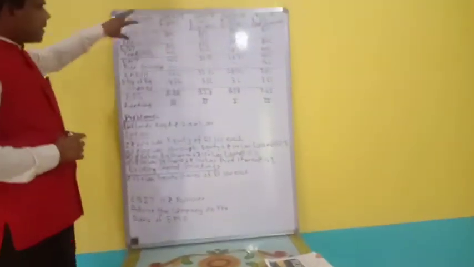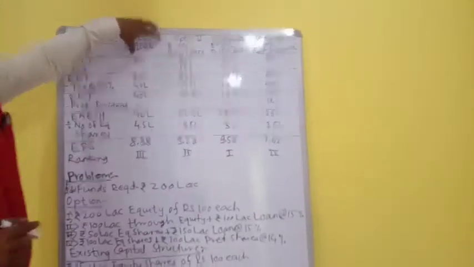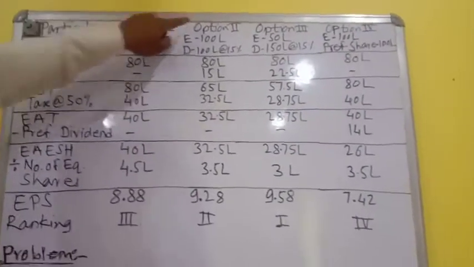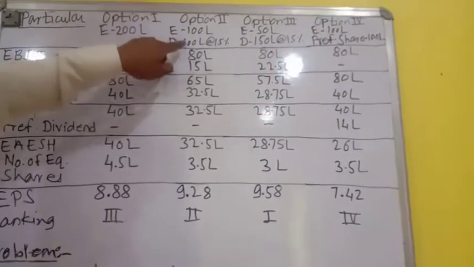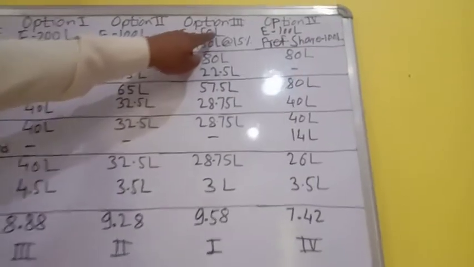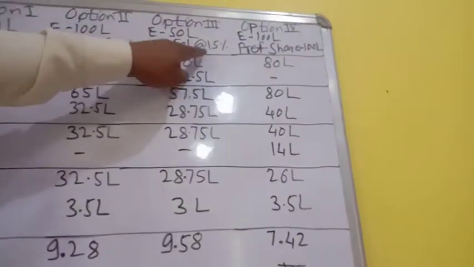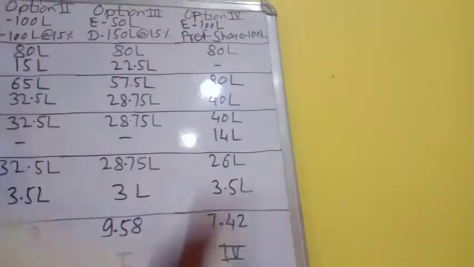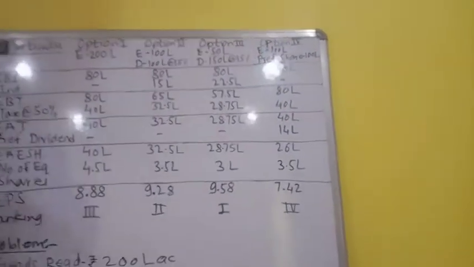Okay, now friends, we will draw the chart. Particulars: option 1, that is entirely 200 lakh rupees through equities. Option number 2, equity 100 lakh, debt 100 lakh at 15%. Option number 3, equity 50 lakh rupees and debt 150 lakh rupees at 15%. And option number 4, equity 100 lakhs and preference shares 100 lakh. Okay, now let us begin.